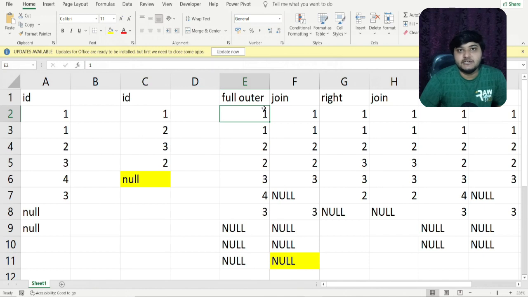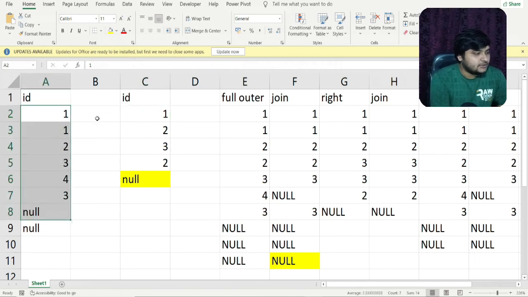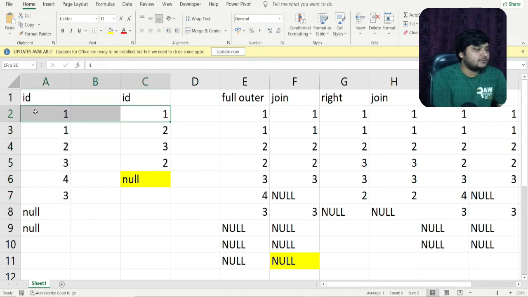Please rewatch this video again and again if you want to, and please clear your concept on joins. This particular concept will help you solve advanced level questions in SQL also. I hope how the joins work is very much clear now. Each value, depending on how many times it is repeating in the second table, will match with each of the similar values present in table 1. So you can see one was present here 2 times, but here one was coming only one time. So this particular one will match with each one. Let's say if one was coming 5 times in the column, then for each one an output will be generated.